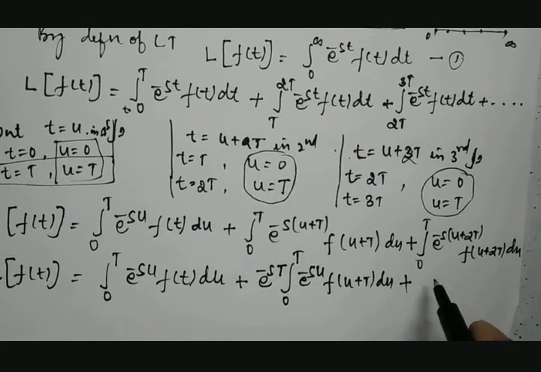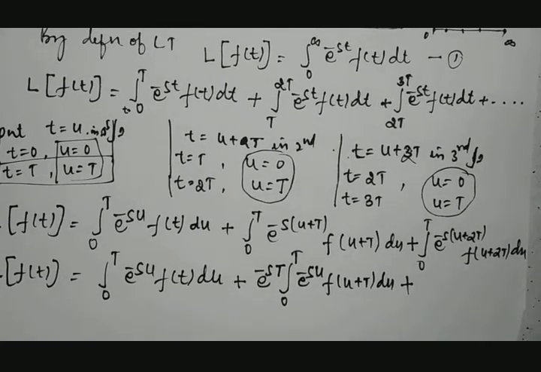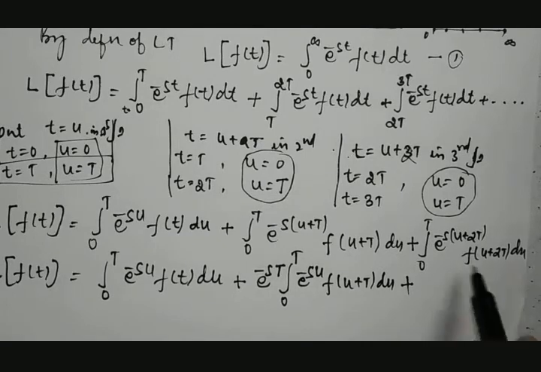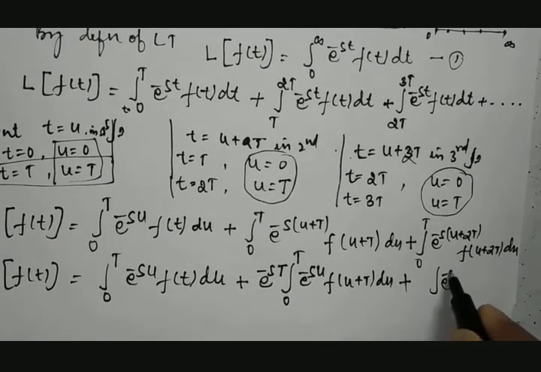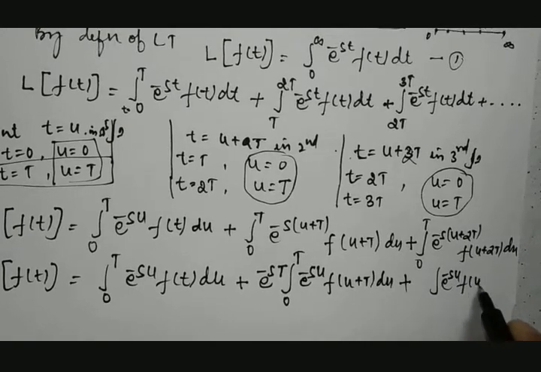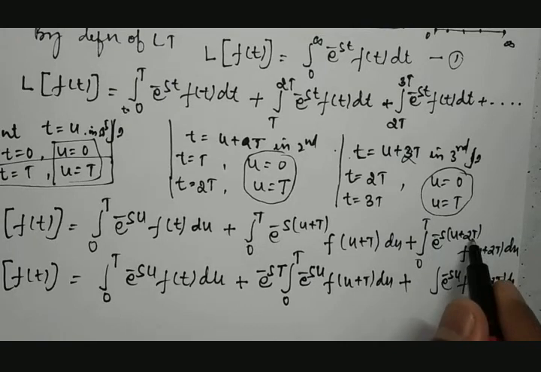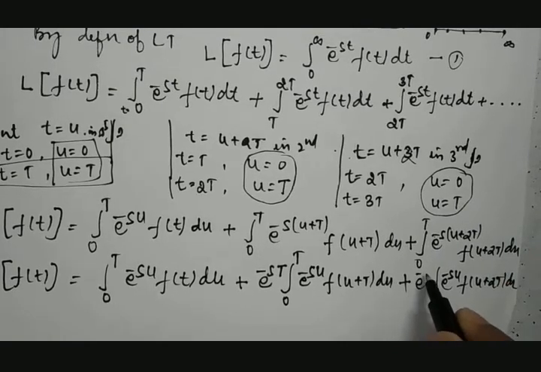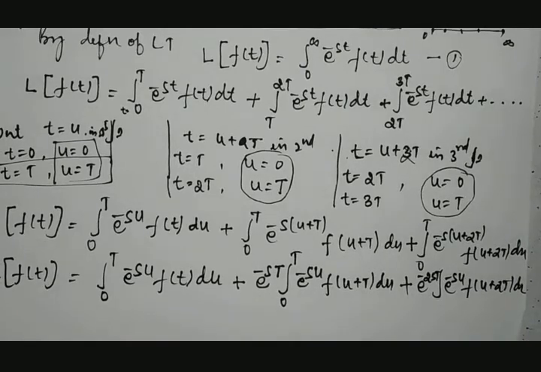Plus, similarly, when we take this term, then it will be equal to what? This will be equal to e raised to minus su, that will be kept inside the bracket, into f of u plus 2T into du, then e raised to minus s into 2T, that is e raised to minus 2sT, will be taken outside.